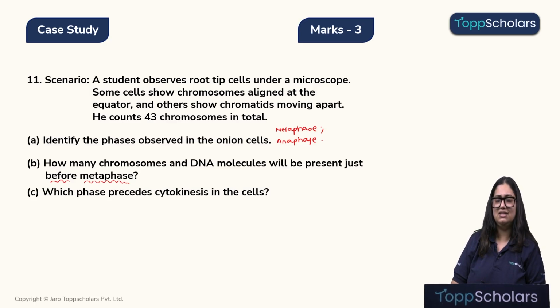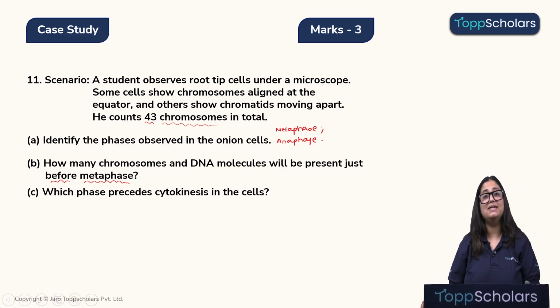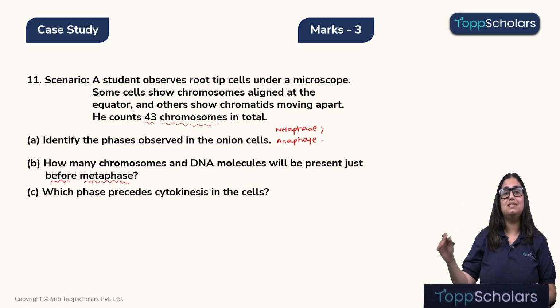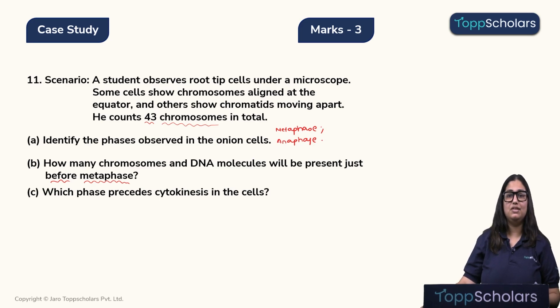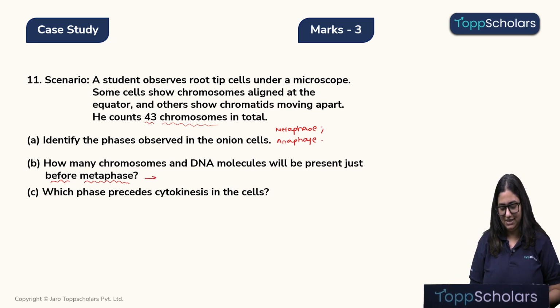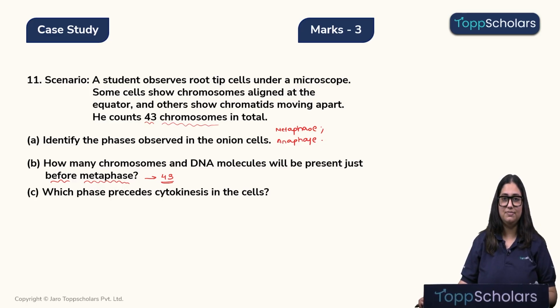Alright, let's read the question one more time. A student observes the root tip cells under a microscope. Some cells show chromosomes aligned at the equator and some others show chromatids moving apart. And he counts 43 chromosomes in total. So how many chromosomes or DNA molecules will be present just before the metaphase? It will be 43. Alright children? Chalo, now let's move to the next question.